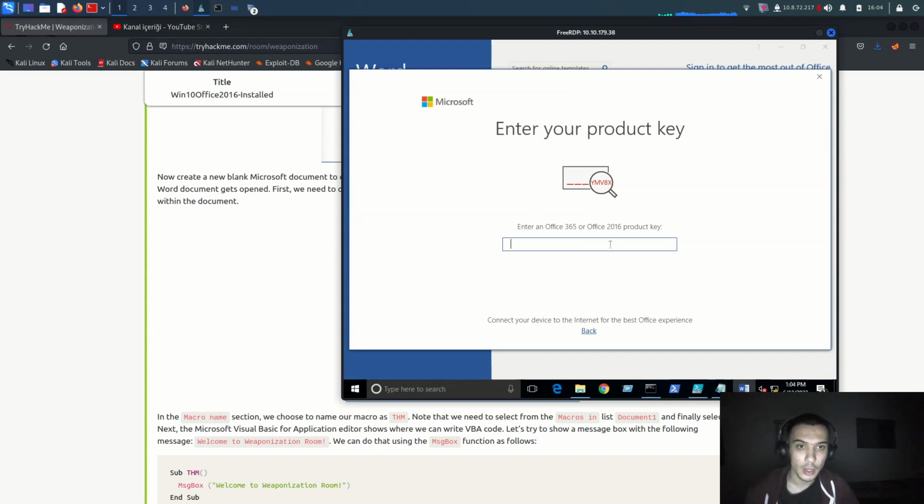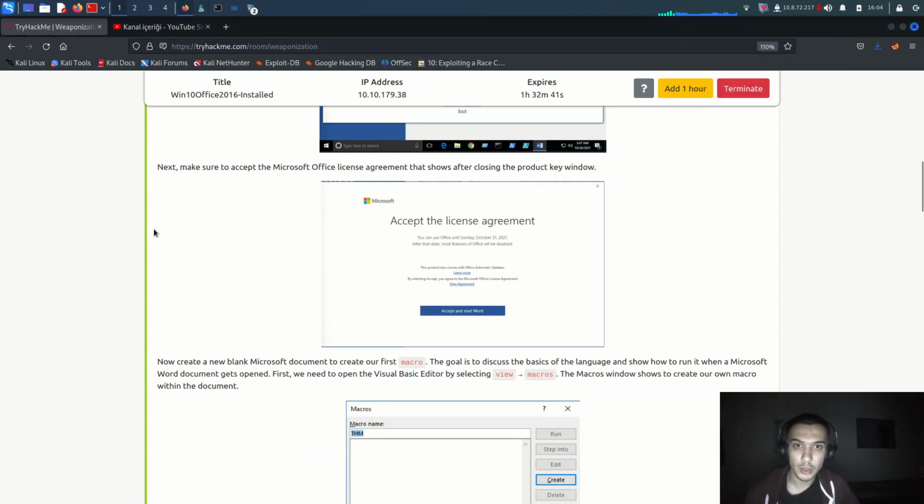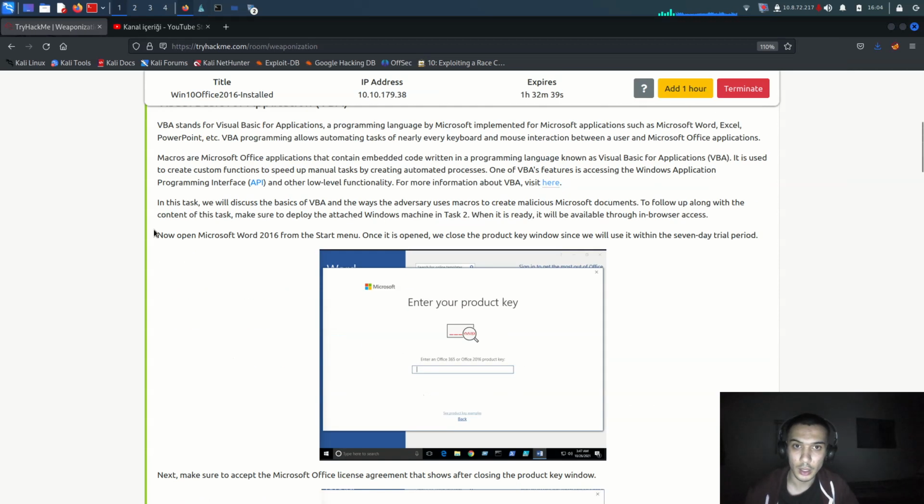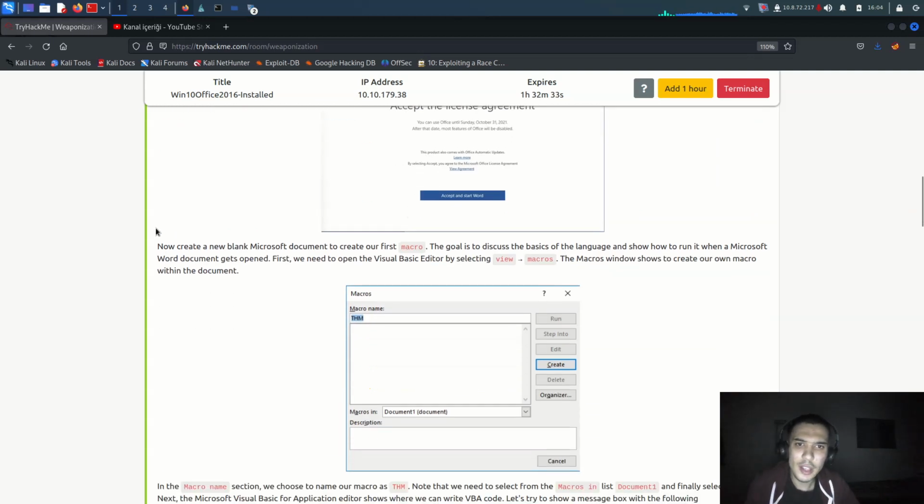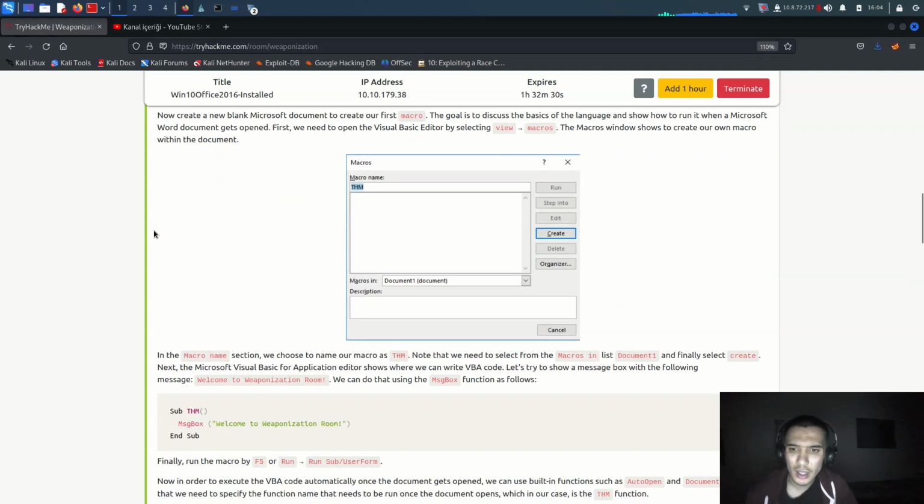So enter 6, it asks for the product key. What is the product key? We have no product key here, and they haven't given us a correct file. We cannot use it like that. So in the macro name section we choose our TryHackMe, not the needed one, under macros in Document 1, and finally select create. Next, the Microsoft Visual Basic for Applications editor shows our VBA code.